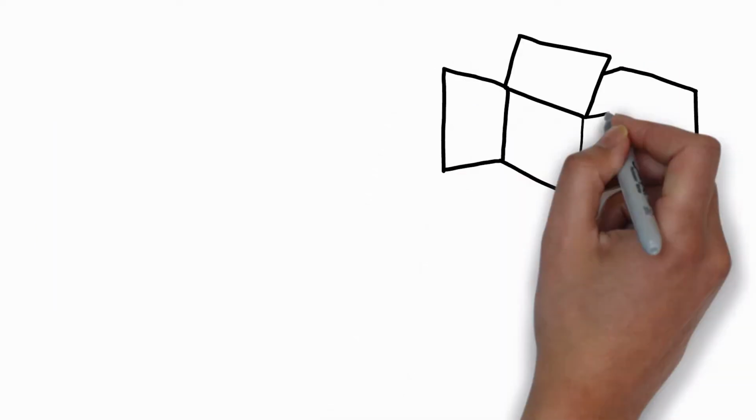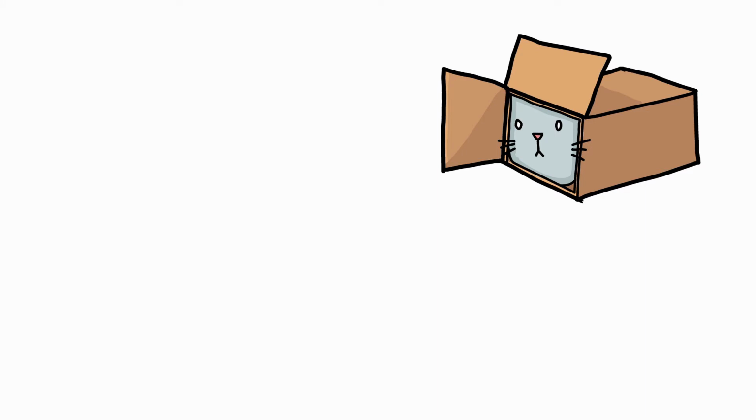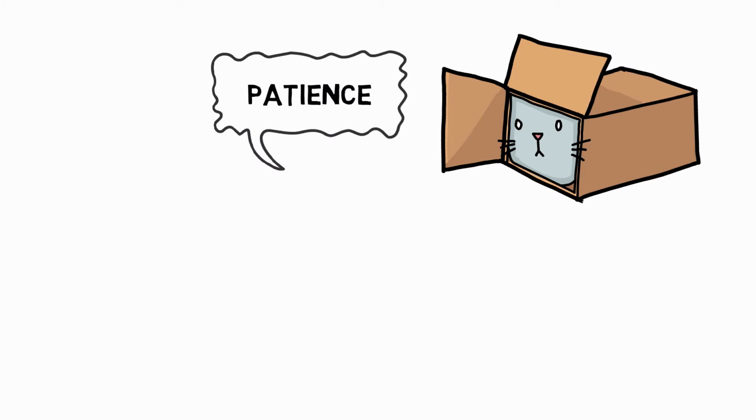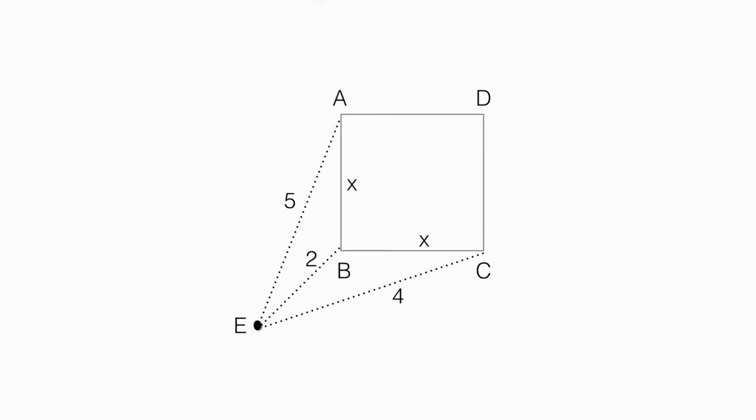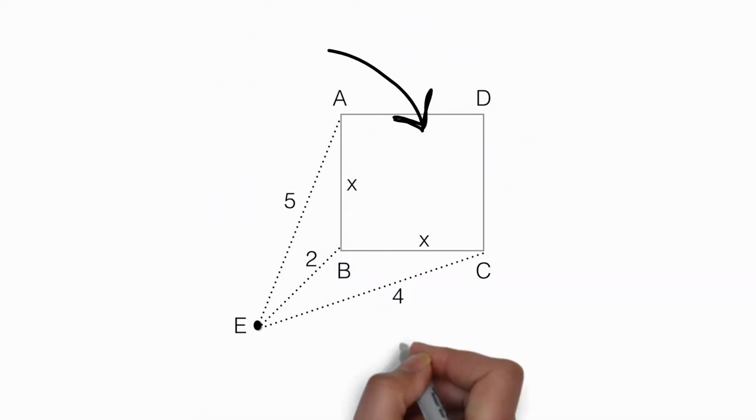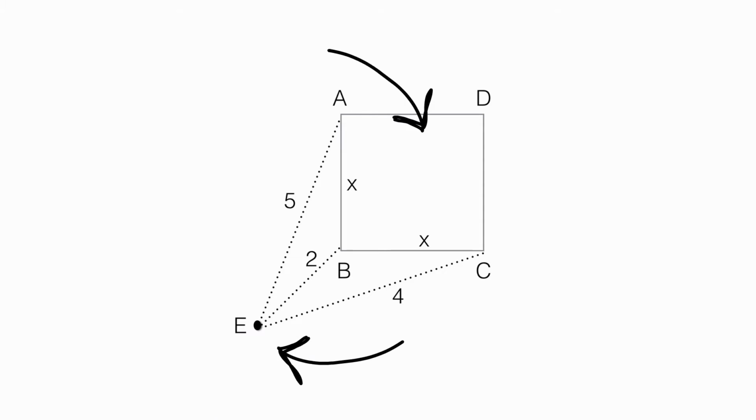Today's problem is an example of thinking out of the box. It's a problem that is interesting and involves a bit of patience. So here it is. ABCD is a square of side x. E is a point on the two-dimensional plane. The length of EA is 5, EB is 2, and EC is 4. Find the area of the square in terms of x.